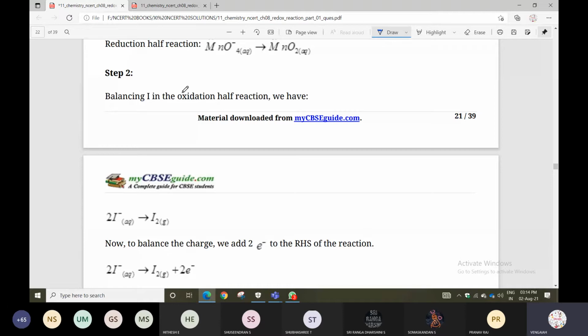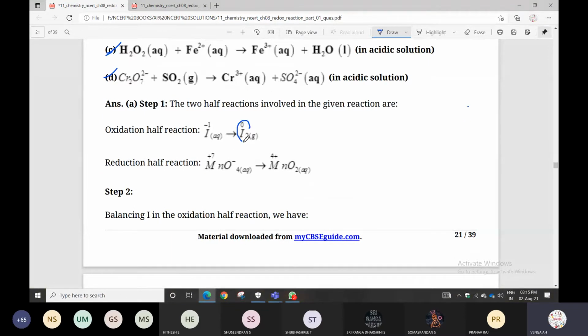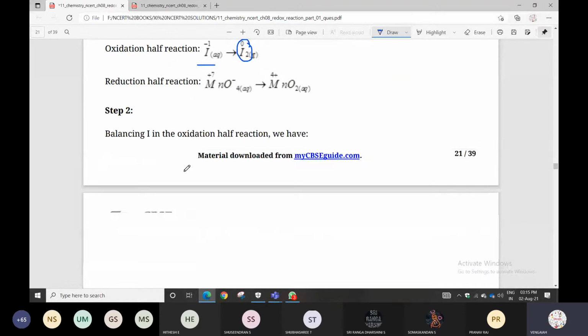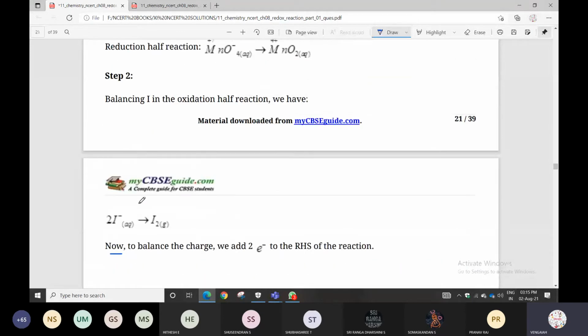While balancing, you can use trial and error. Listen here. I minus gives rise to I2. On the right-hand side there are two iodines, on the left-hand side only one iodine. So you just add a two. That's why they added it. For balancing, they are adding two iodines.